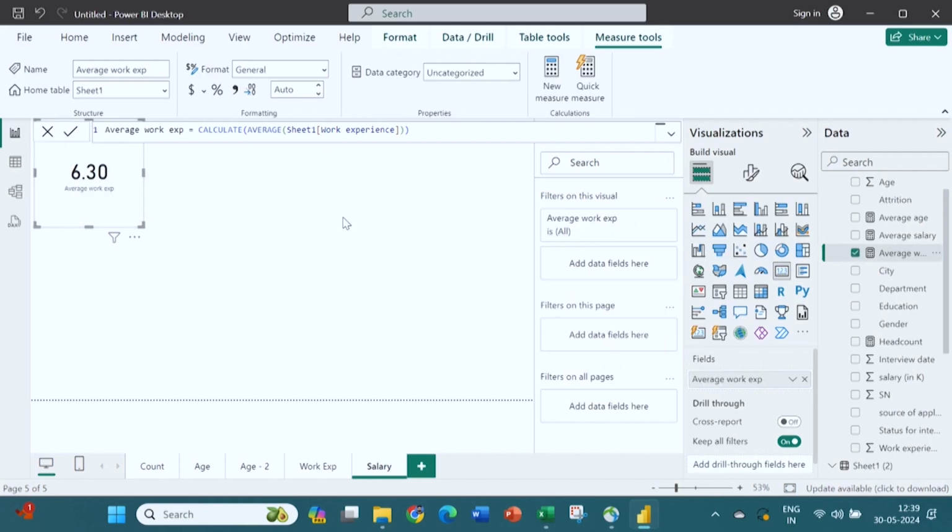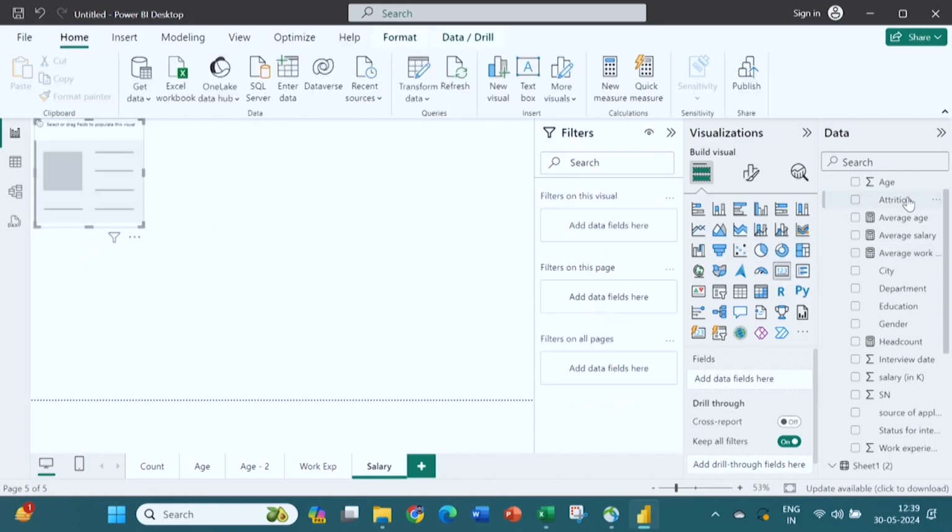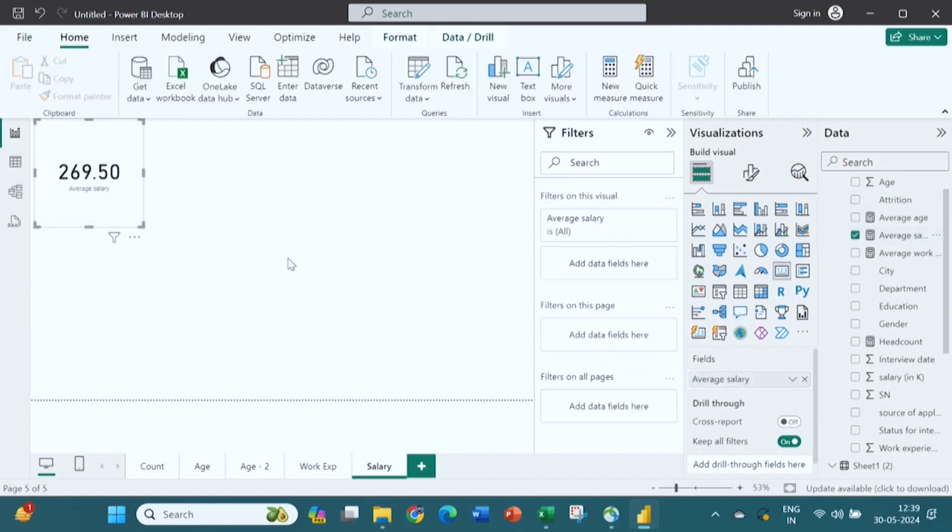No, this is the work experience. So, I need to remove this one. So, I have removed it. I have selected this card again, put average salary into it. So, this is the average salary, 269K is the average salary.